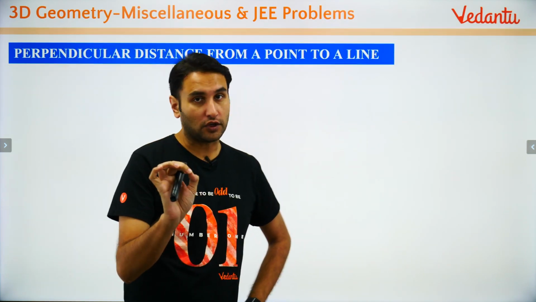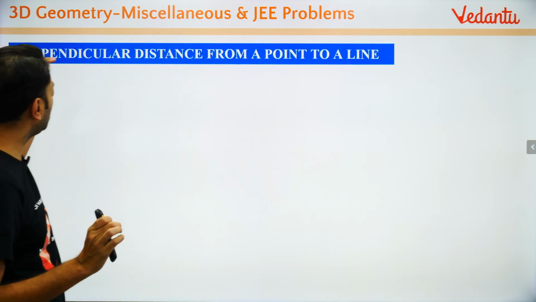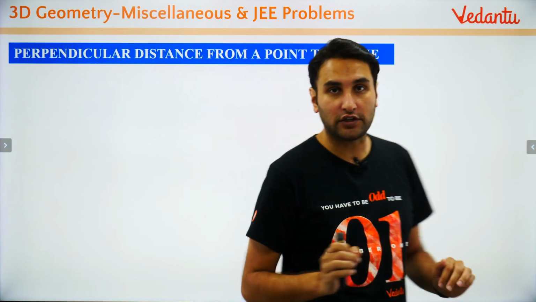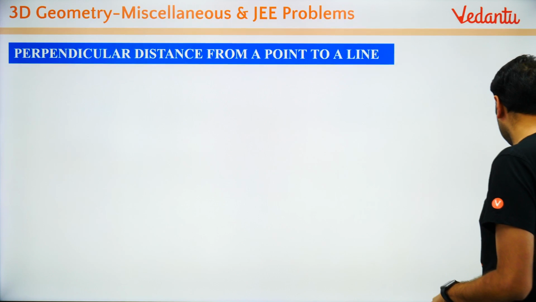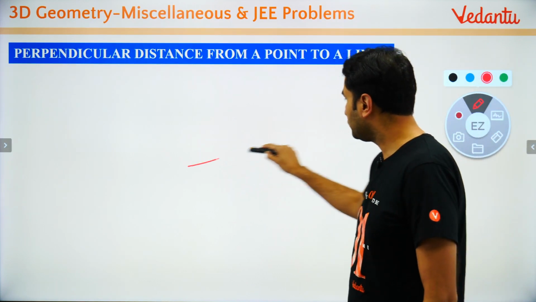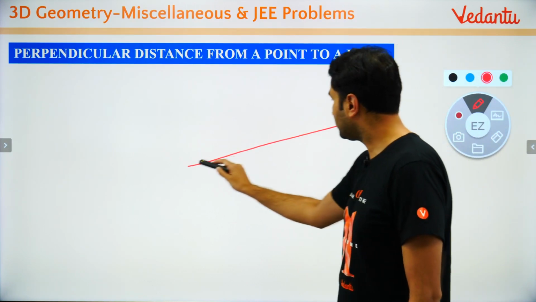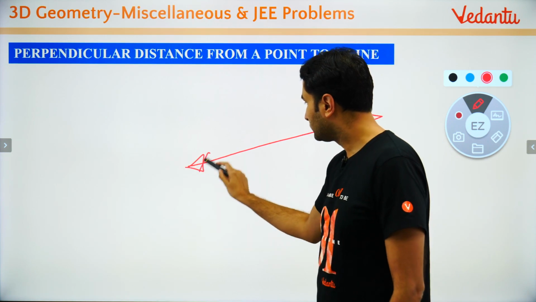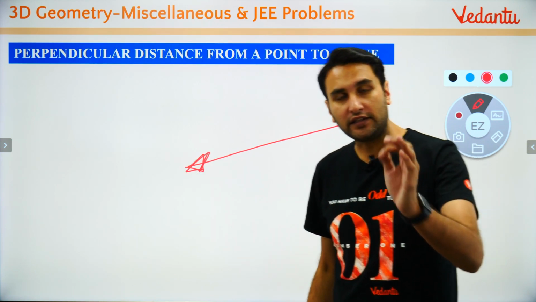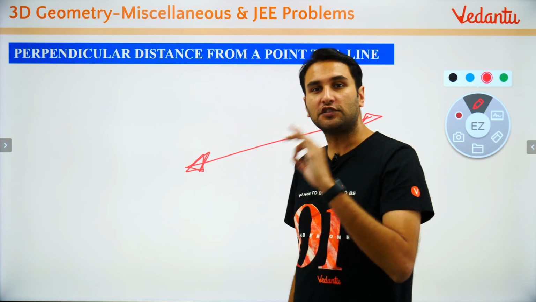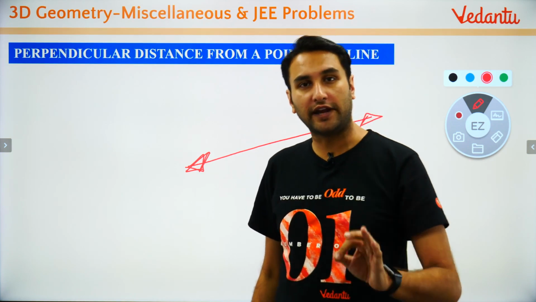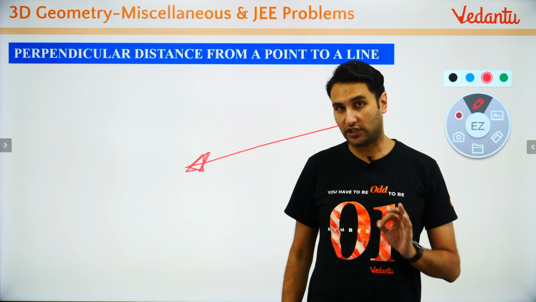तो बच्चों मैं क्या कर रहा हूँ? ध्यान से सुनना. I will start with perpendicular distance from a point on a line. Right? देखना ध्यान से मैं क्या कर रहा हूँ. So imagine a line is given to you. I will start with a line and then we'll go into the planes. But this is one of the most popular variety of problems in JEE, right?